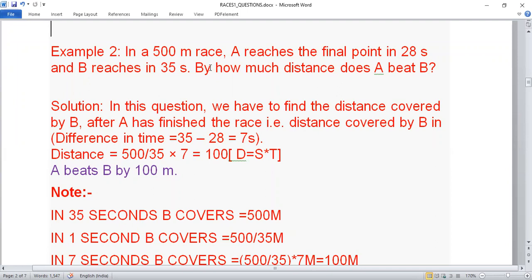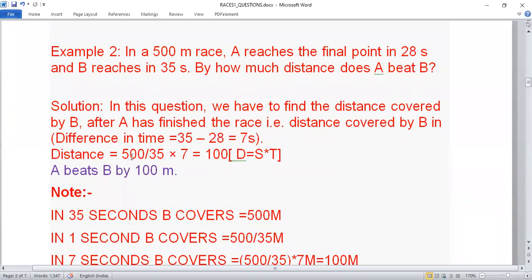If the race is 100 meters, A and B are the two people running. A is reaching the point in 28 seconds and B is reaching in 35 seconds. So in 35 seconds, B covers 500 meters.